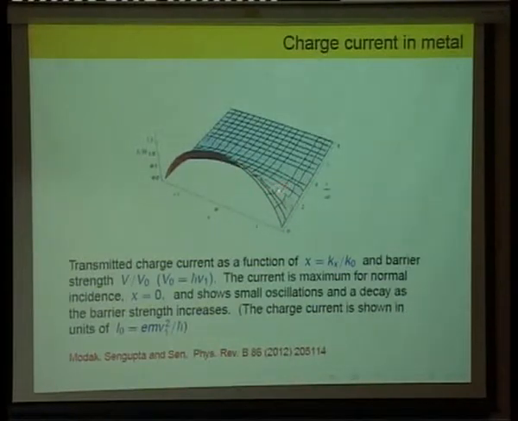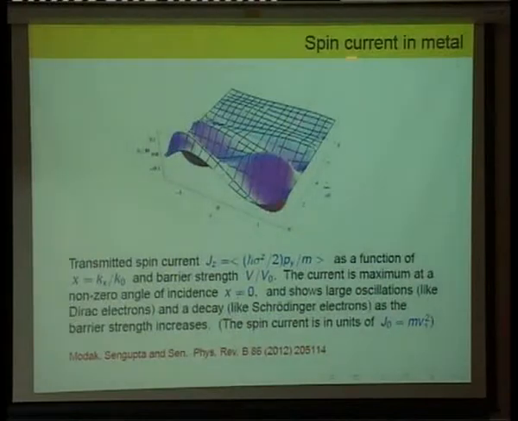What you can see is some faint oscillations. So it is decreasing as well as oscillating. This is not very clear from this picture, so here's another picture. Here we have looked at the spin current. The previous one was the charge current, which is how much of the electron went through regardless of its spin, so the sum of the spin up and spin down parts. Here it's the difference of the spin up and spin down parts. So this is the spin current going to the metal, and now you see these oscillations very clearly. Again, it's a function of the angle of incidence and the barrier width, and as you increase the barrier width, it's decaying, but it's also oscillating.